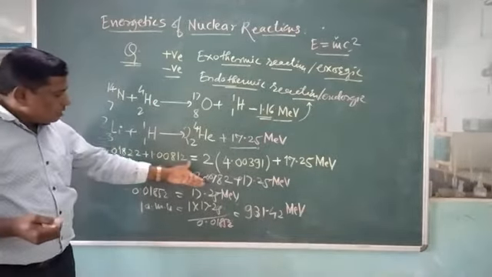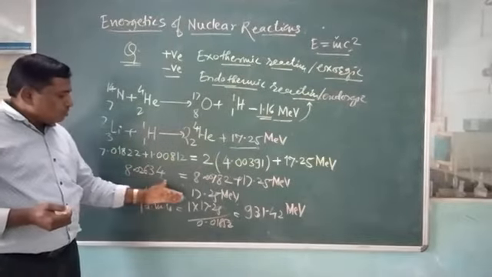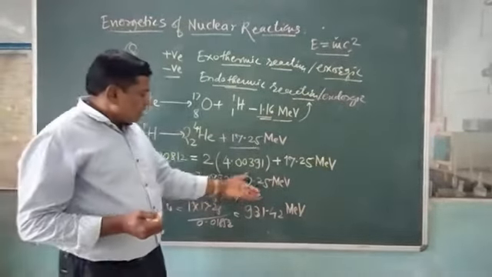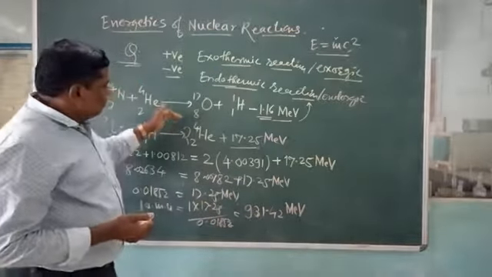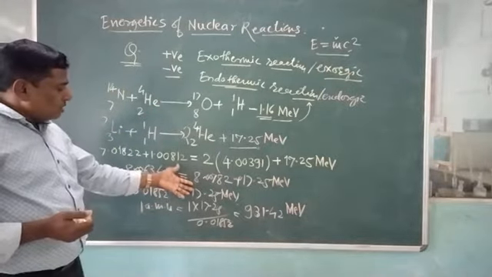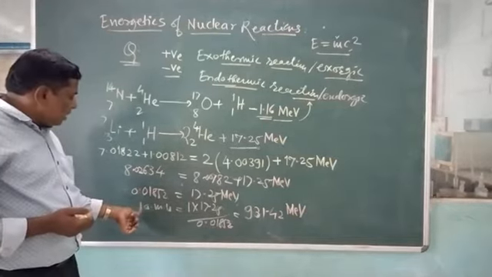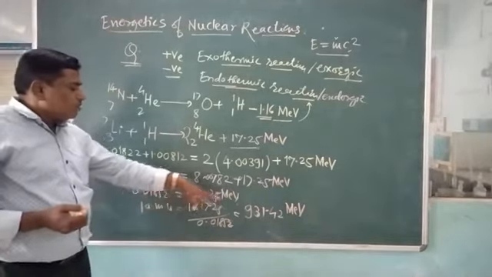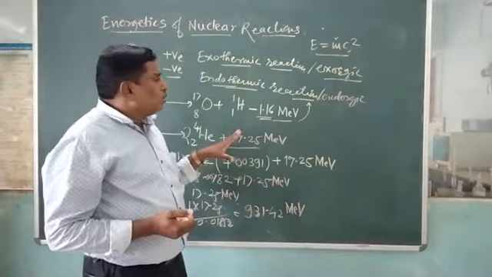So 17.25 MeV for the mass defect 0.01852 means that one atomic mass unit equals 931 MeV energy.